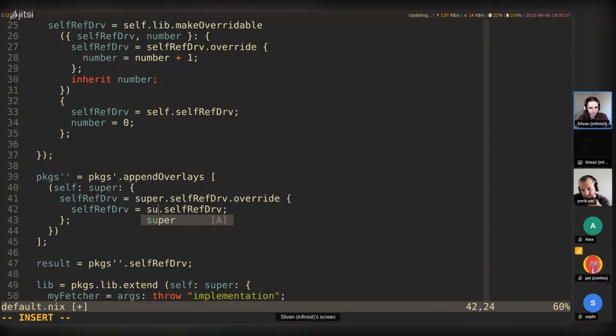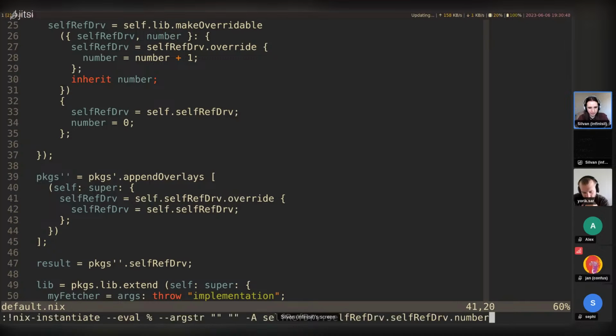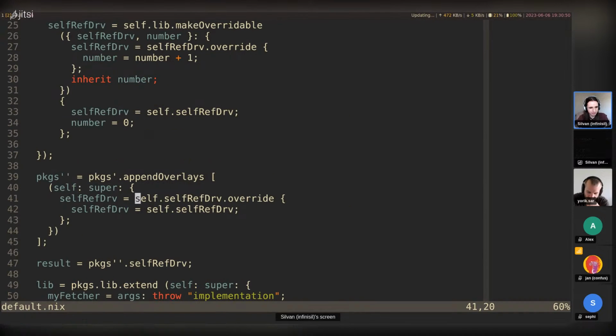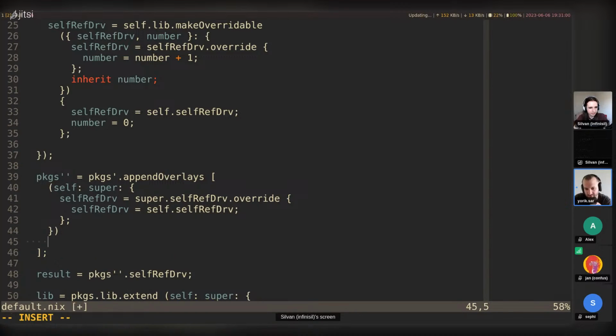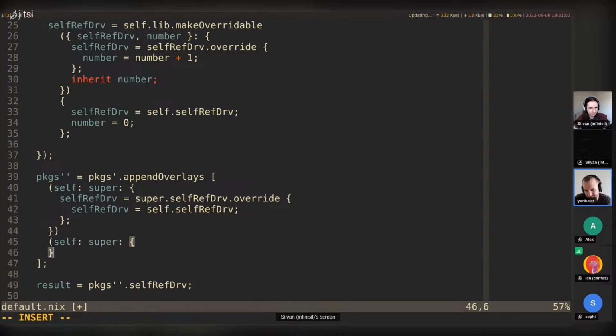Yeah, and so super here would not be right because then we'd always have a reference to that layer. It wouldn't get replaced. Self here would give infinite recursion. Yeah. So basically, if we add another overlay that overrides self-ref_drv and keep super here, then we will always have this super, right?